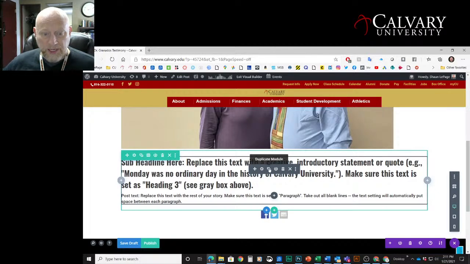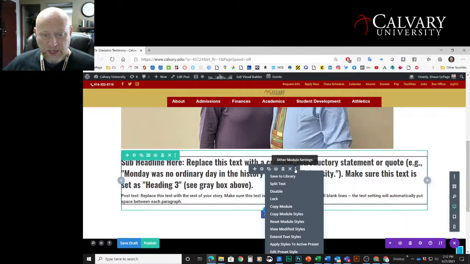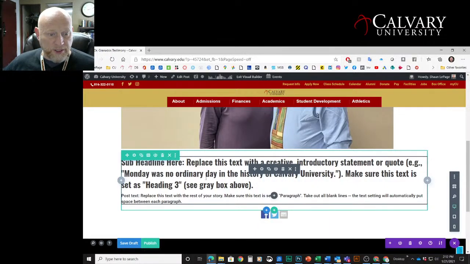This will duplicate that text box if you want to add another one for some reason. This will save it to the library, which you don't need to do. This will delete it, and this will just close out of this menu. There are some other things here that you probably don't need to mess with most of the time, but you can explore those later.